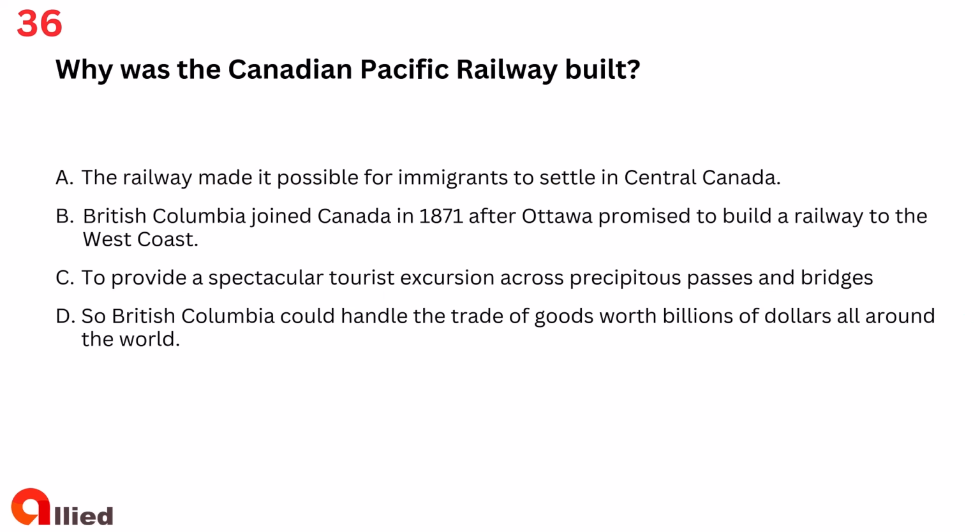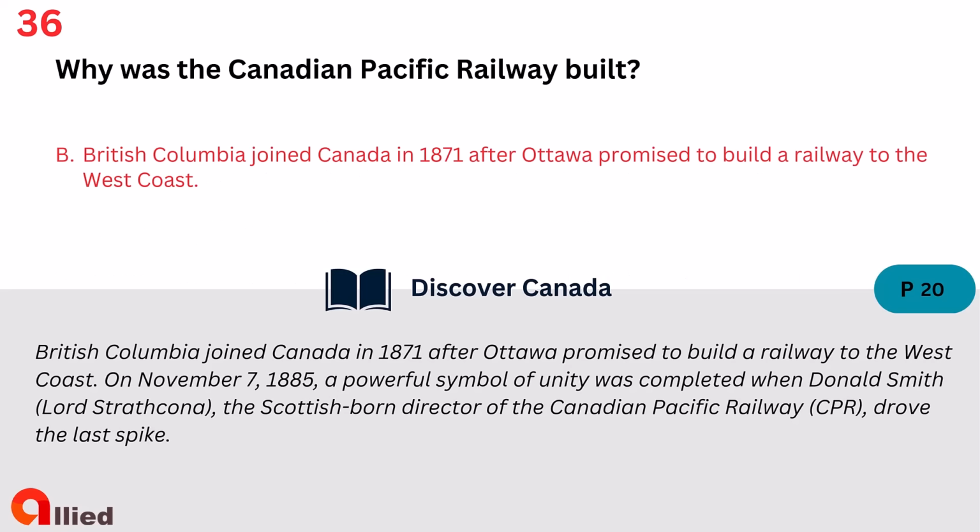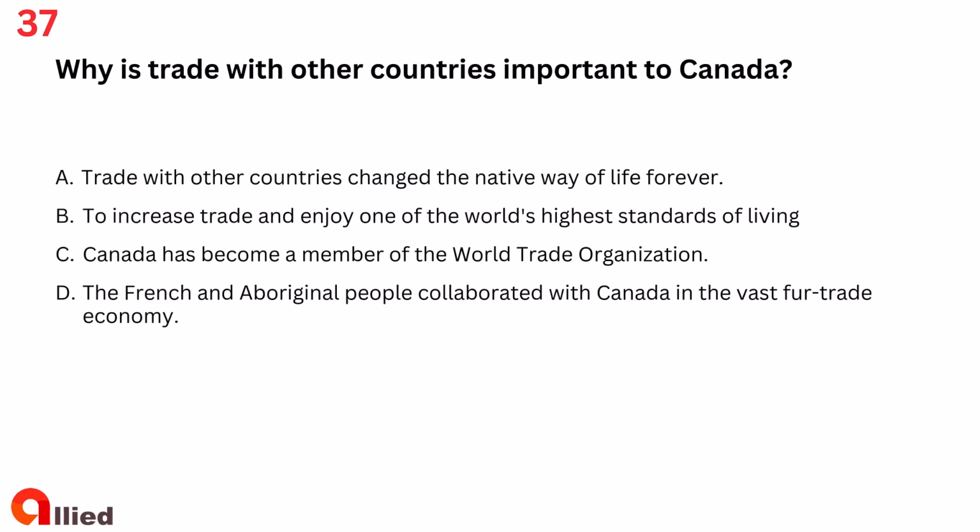Question 36. Why was the Canadian Pacific Railway built? A. The railway made it possible for immigrants to settle in central Canada. B. British Columbia joined Canada in 1871 after Ottawa promised to build a railway to the west coast. C. To provide a spectacular tourist excursion across precipitous passes and bridges. D. So British Columbia could handle the trade of goods worth billions of dollars all around the world. The answer is B. British Columbia joined Canada in 1871 after Ottawa promised to build a railway to the west coast.